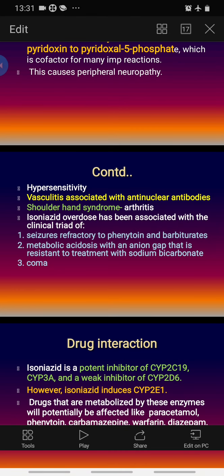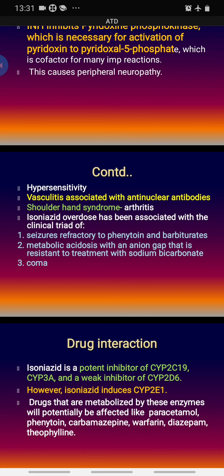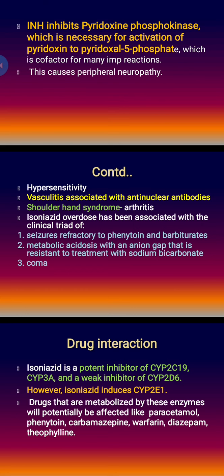There can be hypersensitivity, vasculitis, and association with antinuclear antibodies. So drug-induced SLE, one example is isoniazid. There can be shoulder-hand syndrome and arthritis. Isoniazid overdose has been associated with a clinical triad of seizures, which can be refractory to different antiepileptics, refractory metabolic acidosis, and rarely coma.